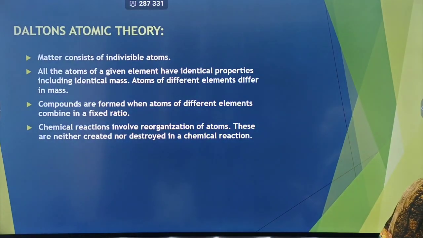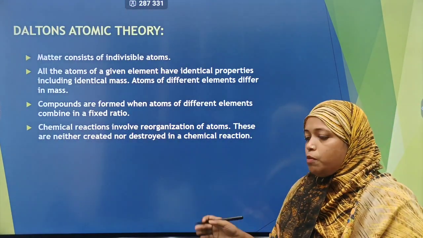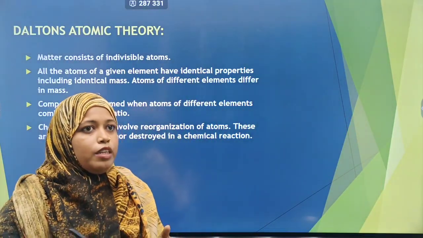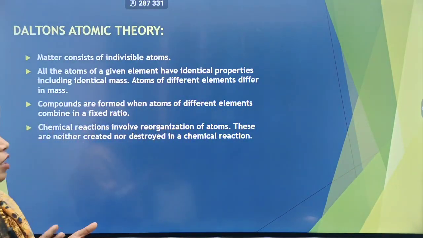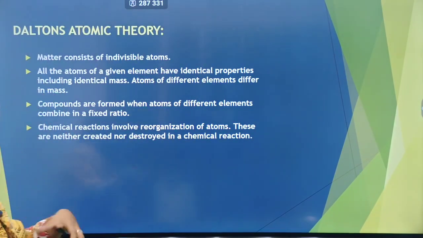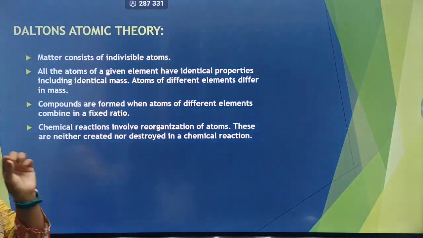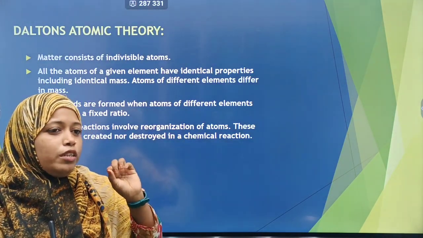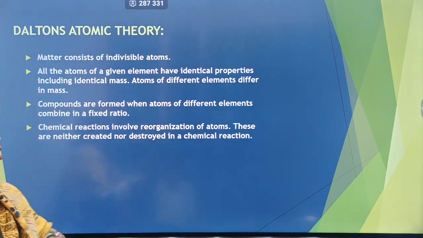He said that matter consists of indivisible atoms, meaning atoms can neither be further divided into electrons nor protons. Now we know that the atom is divided into electrons and protons, but at that time Dalton said that an atom, being a very small entity, cannot be further divided.